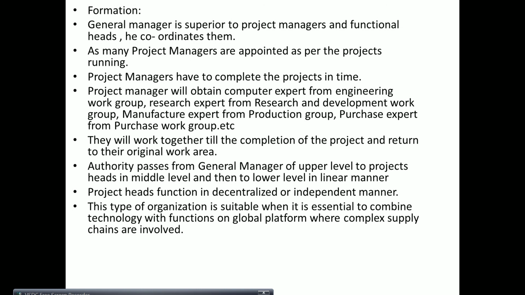So this is a modern kind of organization, and it is the need of modern times. Okay, let us move ahead. Let us look at the formation. Matrix organization is a modern structure suitable for global organizations.